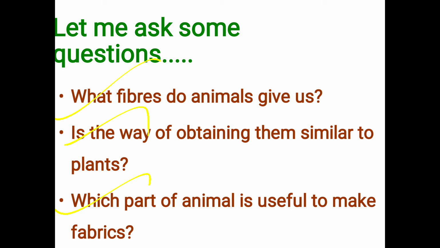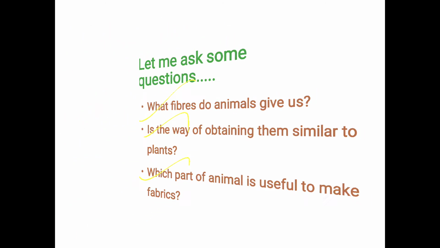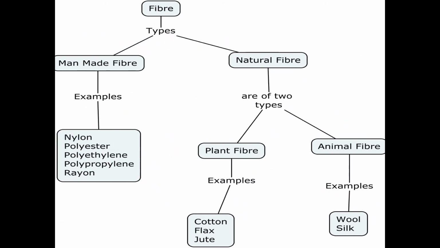About these questions that I am asking you, just question yourselves. The first one: what fibers do animals give us? Next one: through the plants also we get fiber, so is it the same? Next one: which part of the animal is useful to make fabrics?